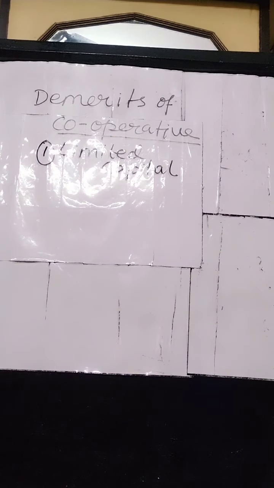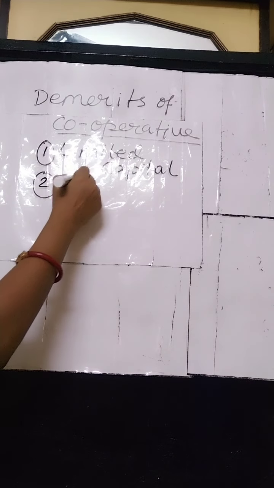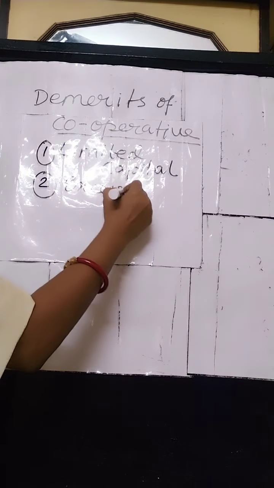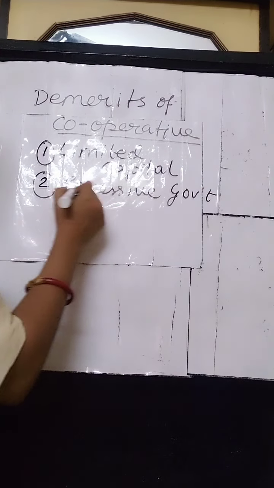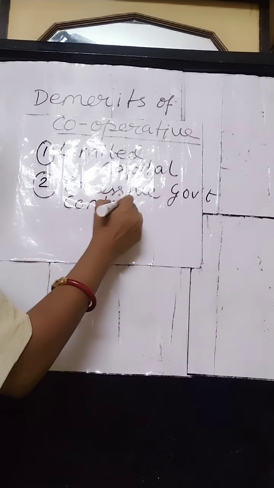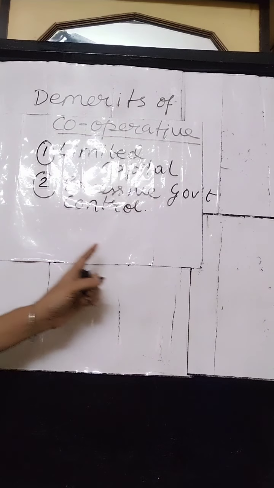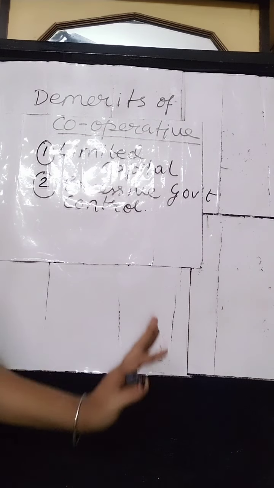Next is the excessive government control. Next limitation is excessive government control. That is, the cooperative society has to follow excessive government rules and regulations.